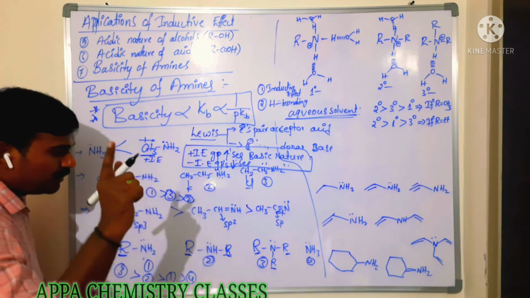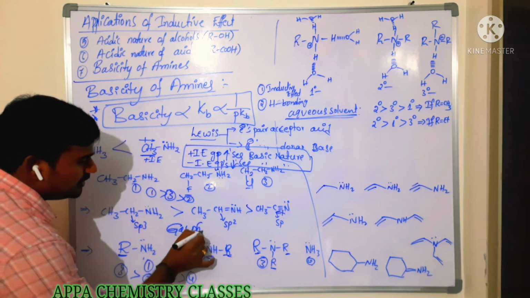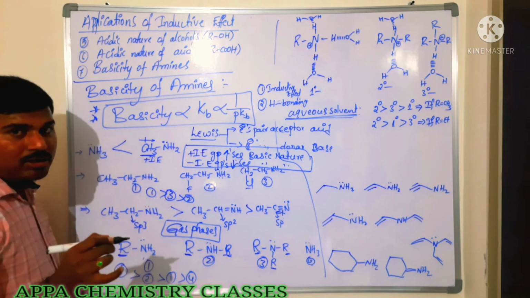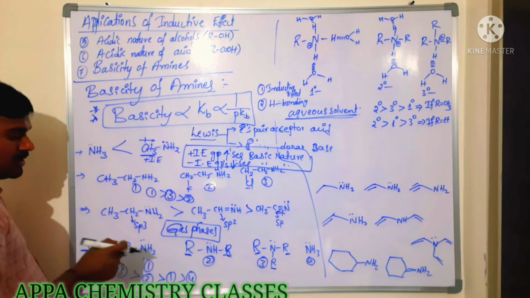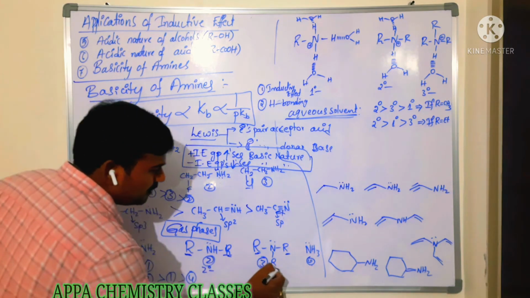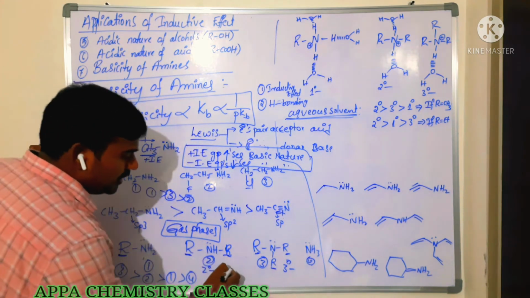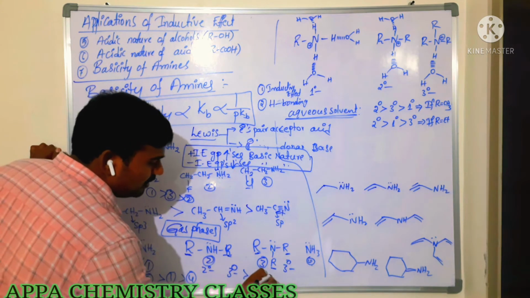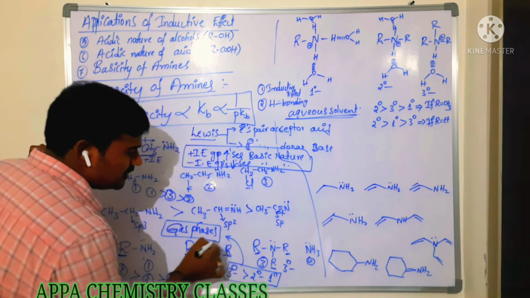Here you need to remember one point, that is in case of gas phase. That is, in the absence of water, in the absence of moisture, or in the absence of aqueous conditions, this order is applicable. That is, primary amine, secondary amine, tertiary amine. Among these, tertiary amines are more basic than secondary amines, which are more basic than primary amines, in the gas phase.